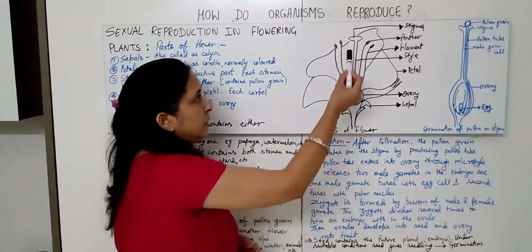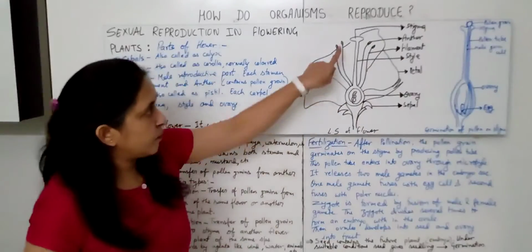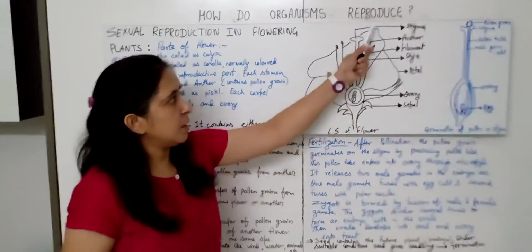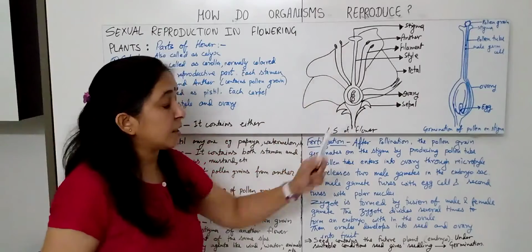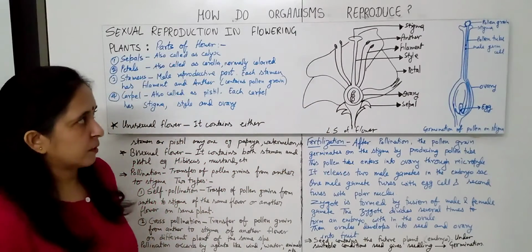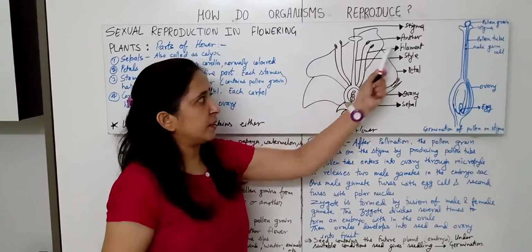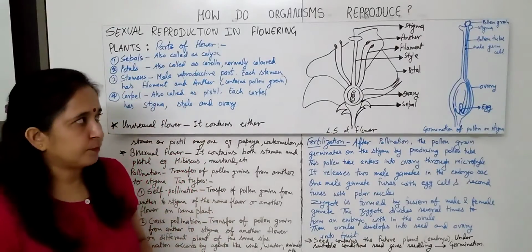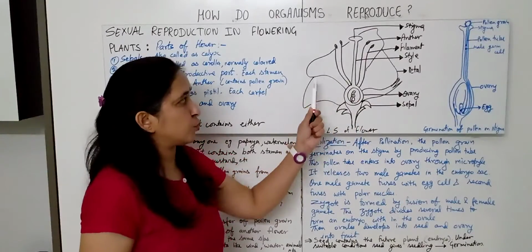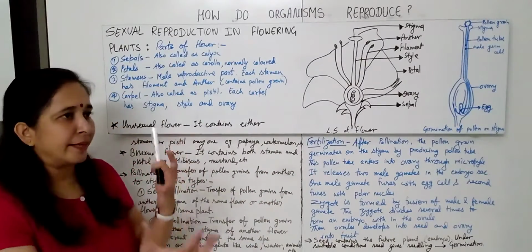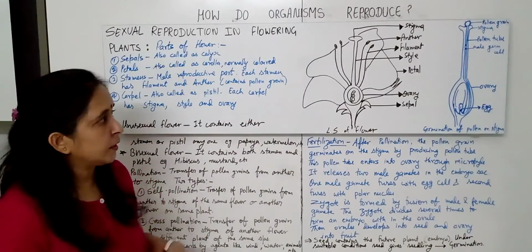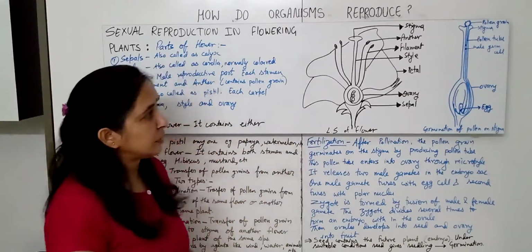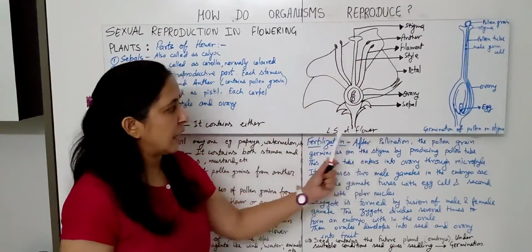Okay. Now here you can see the first one I have labeled is the stigma. This one is the style. The lower one is the ovary. So stigma, style and ovary are the parts of the female reproductive system. Now the anther and the filament together are called the stamen, and this is the male reproductive part of the flower. Right? These are the petals. Usually they are colored so that they can attract insects and birds. Fine. And the next is the sepals, which are green in color at the lower part of the flower. So these are the labelings, and this is the LS of a flower.